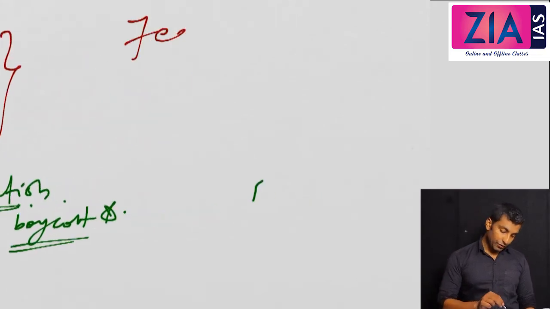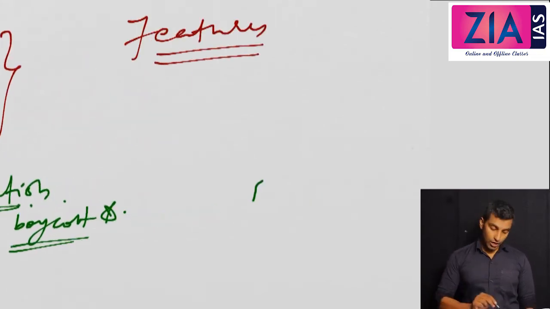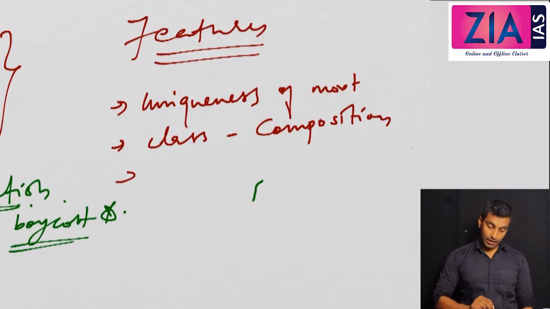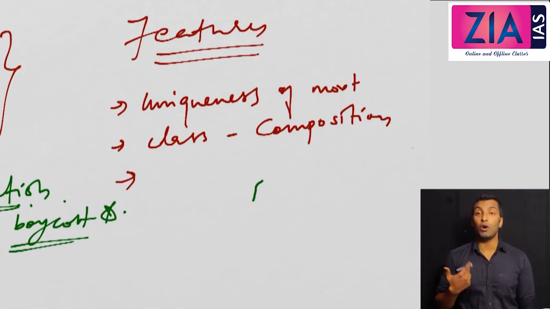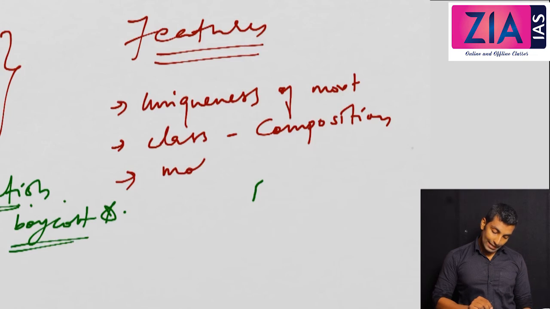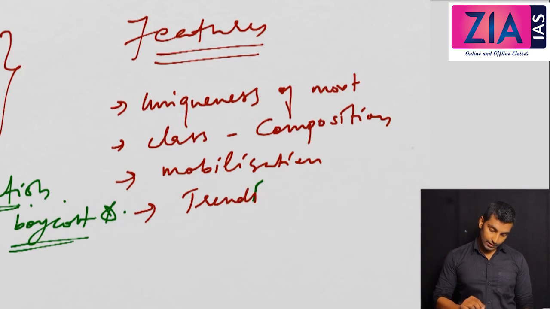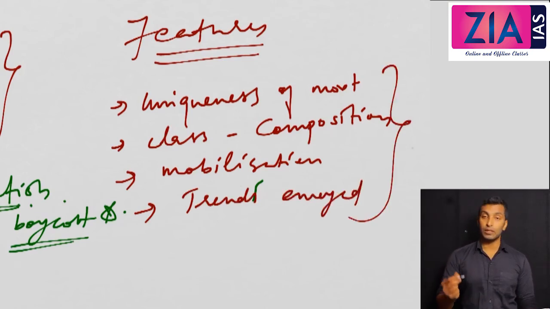Now, when you discuss the features, you have to talk about the uniqueness of the movement. You have to discuss the class composition, and you need to see how the leaders mobilized the masses. So whether it is on political lines or on religious lines, we'll discuss that. We'll come to that, and that's one of the criticisms also. So how the mobilization was done, and what trends emerged. So these are the things that we are going to discuss now.